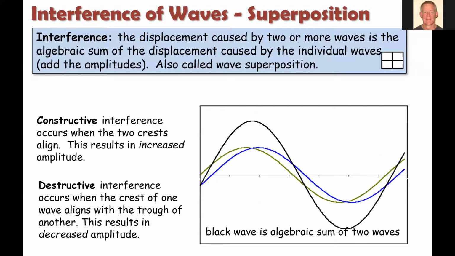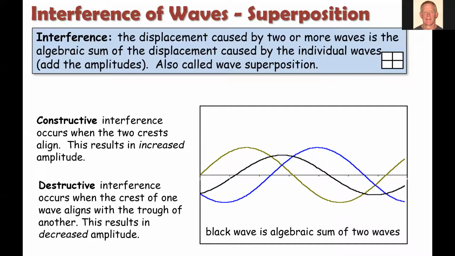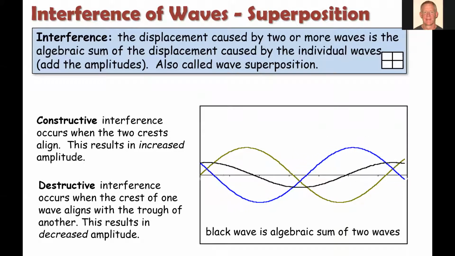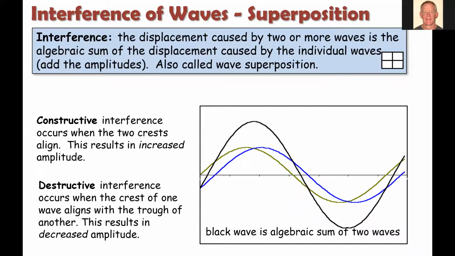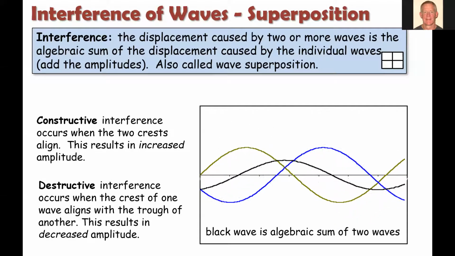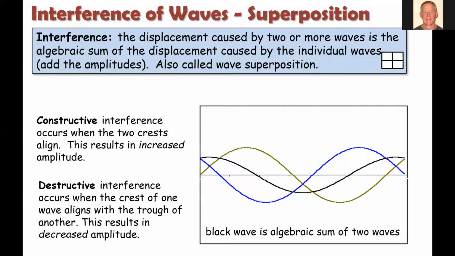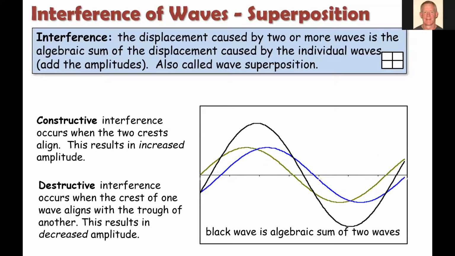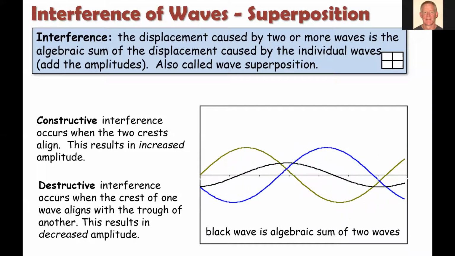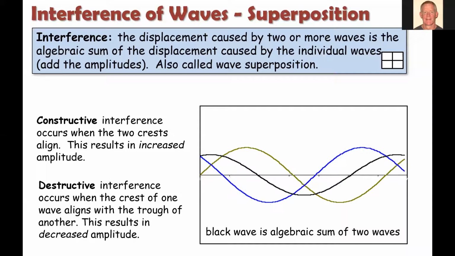That's when two crests or peaks of the wave align. They add together and create an increased amplitude. So watch how the green and the blue wave interact here. Right there is constructive interference. Notice the black is the sum of the two waves together.